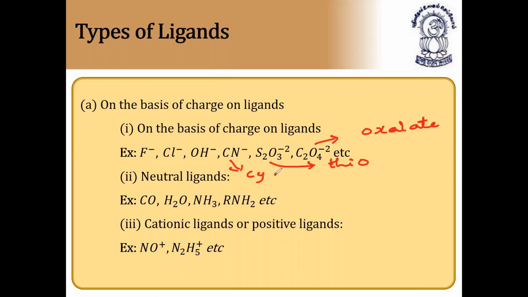CN minus is cyano or cyanide, OH minus is hydroxo or hydroxyl, and then chloro and fluoro.